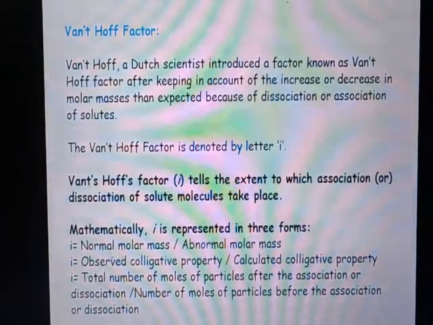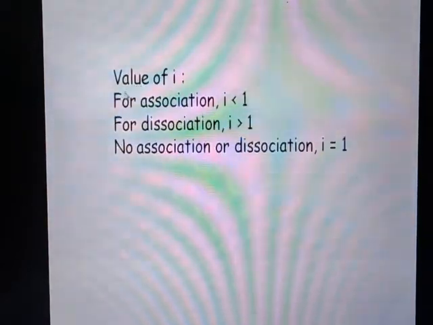First one is, it is the ratio of normal molecular mass of a solute to the abnormal molecular mass of a solute, and second one is it is the ratio of observed colligative property to the calculated colligative property of a solute, and third one is it is the ratio of the total number of moles of particles after the association or dissociation to the number of moles of particles before the association or dissociation. The value of I that indicates association and dissociation.